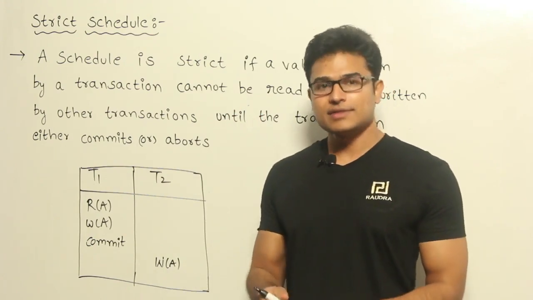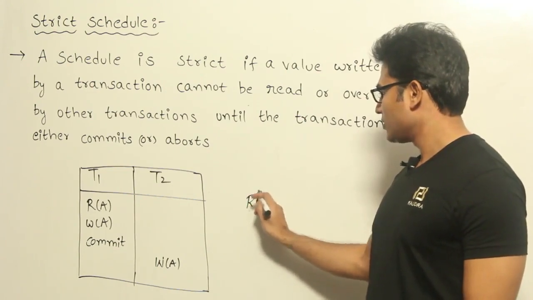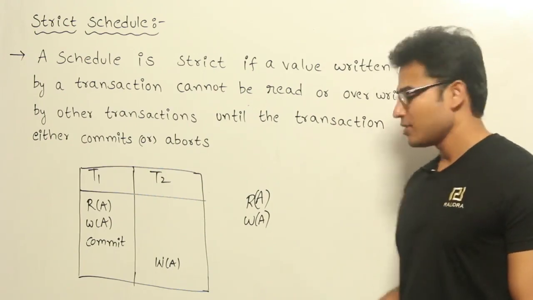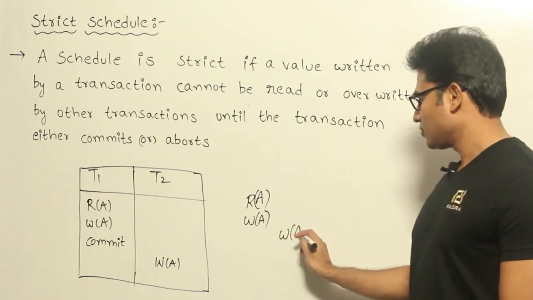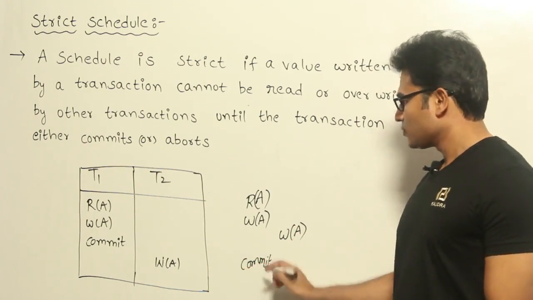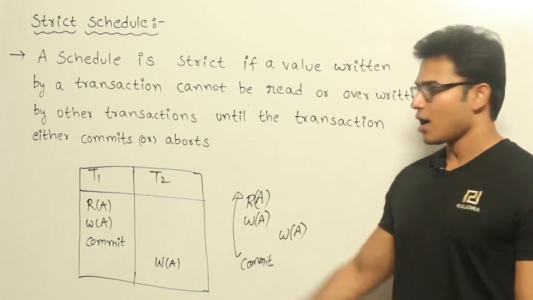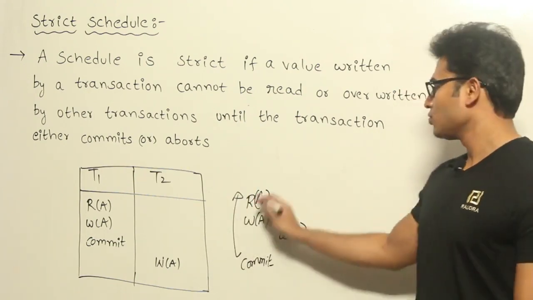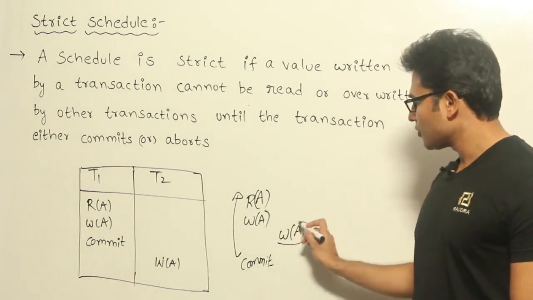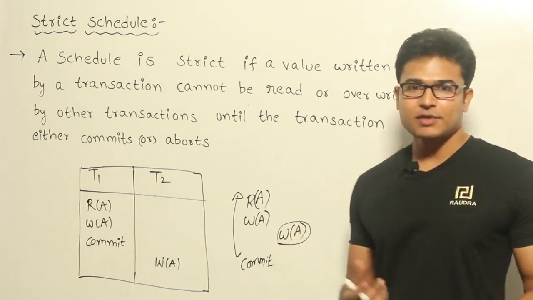So according to the cascadeless, even this type of schedule will be allowed, which means now read A, write A, and now it is not yet committed, but then the other transaction can do write A and then commit, right? So this is actually cascadeless. Why? If it decides to undo the changes it did, it can do it without affecting anything by this one, right? So actually, when you are trying to write something without reading, it is a very rare case.